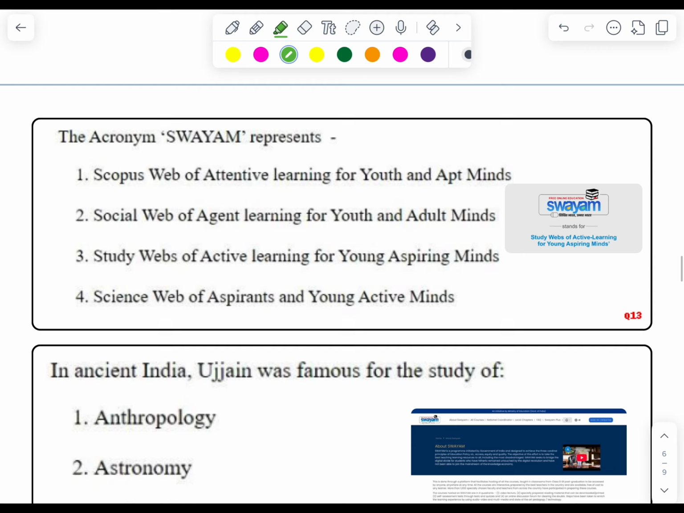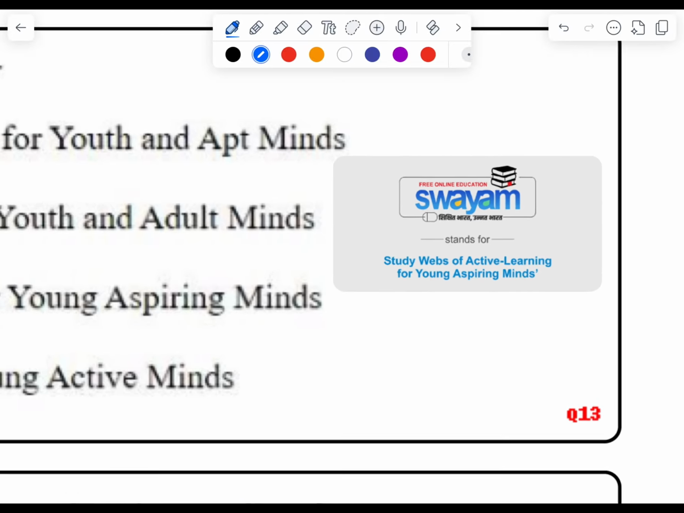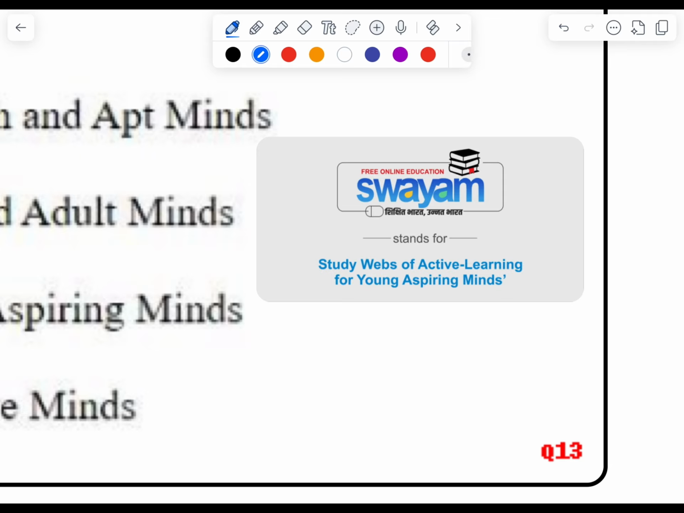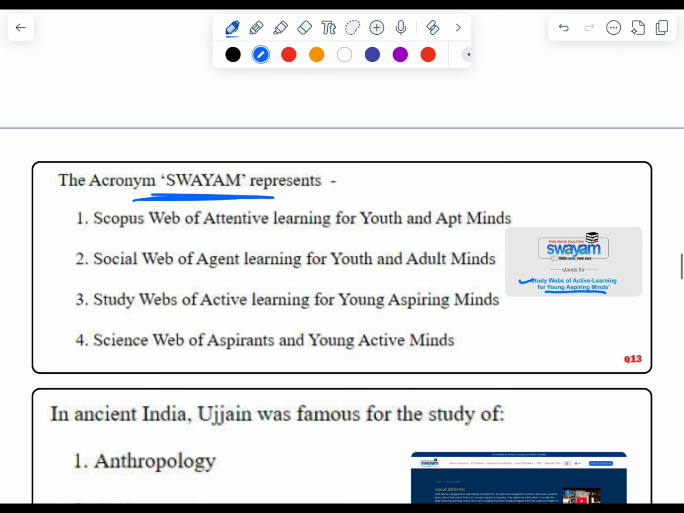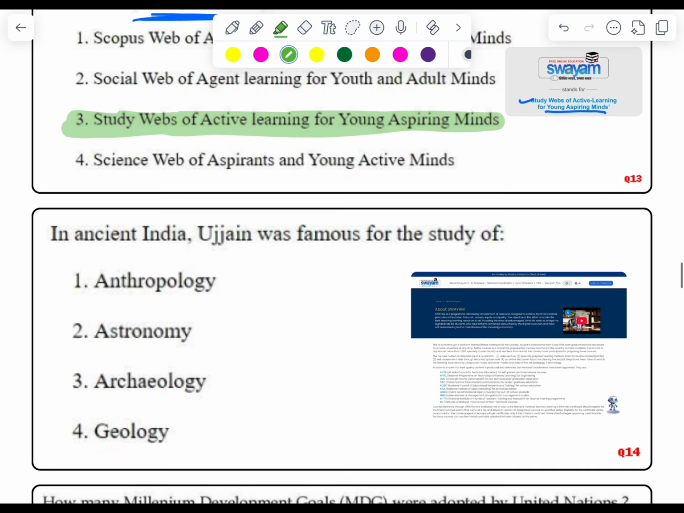Question number 13. The acronym SWAYAM represents, means here we have to find out the full form of SWAYAM. As you can see, SWAYAM stands for Study Webs of Active Learning for Young Aspiring Minds. So here our correct answer would be option C, option 3, Study Webs of Active Learning for Young Aspiring Minds. Let's discuss some more points about SWAYAM.